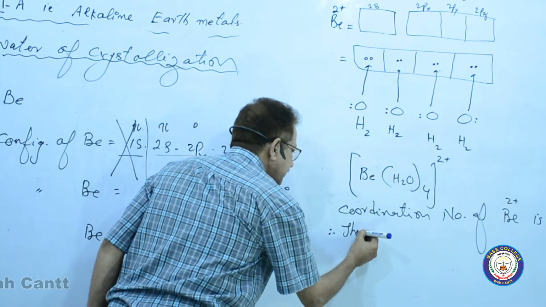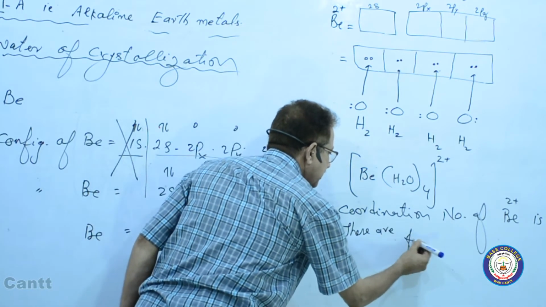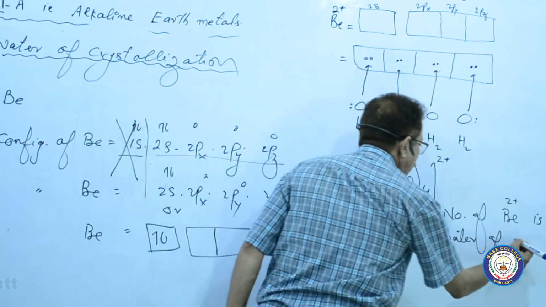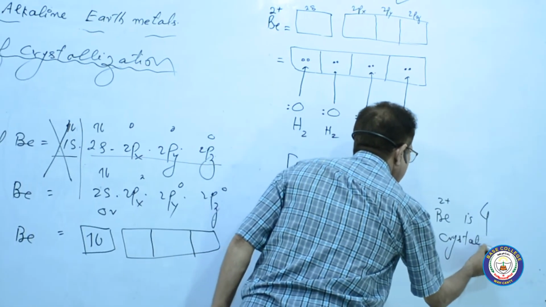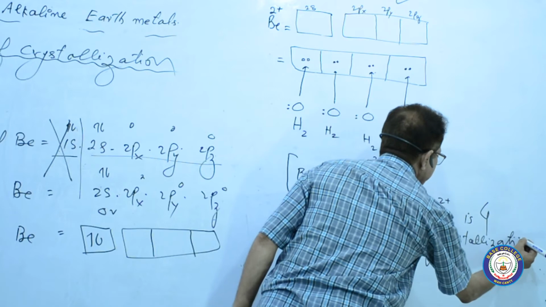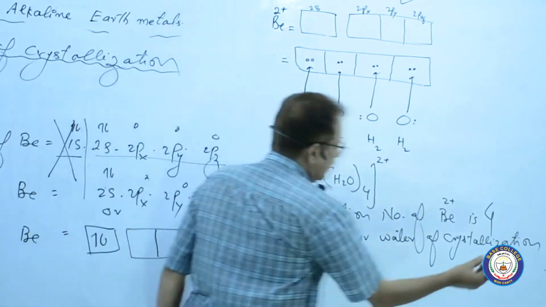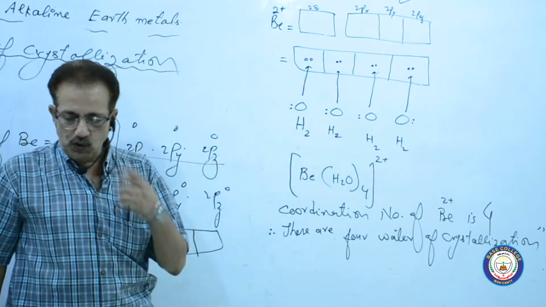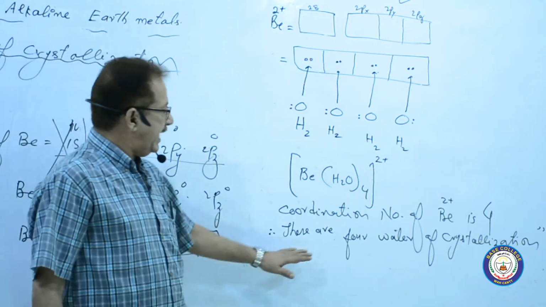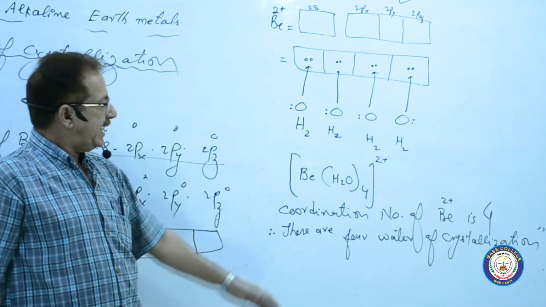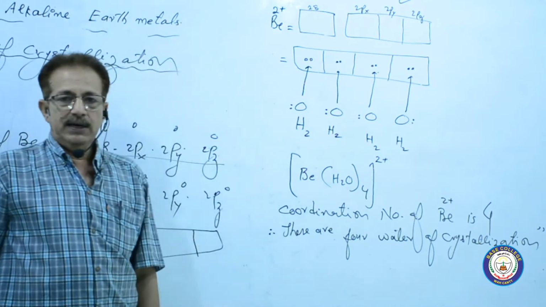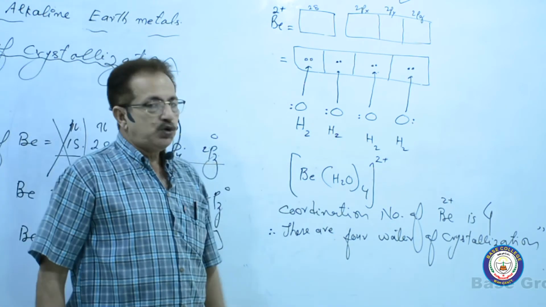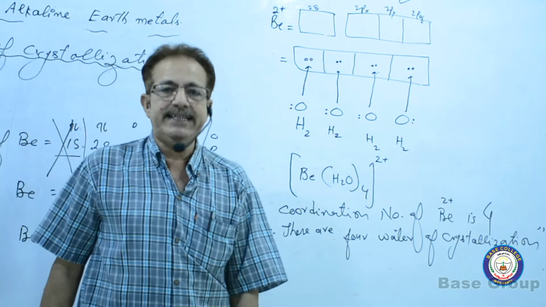Therefore, there are 4 water of crystallization. It means beryllium 2 positive ion can have 4 water of crystallization because it has 4 water molecules, it has coordination number 4. From this complex formation of the ion, we can also say that beryllium is tetrahydrated.